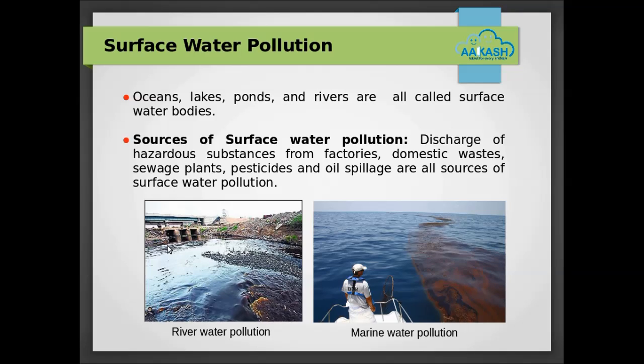Surface water pollution. Oceans, rivers, lakes, ponds, etc., are called surface water bodies. Sources of pollution are discharge of pesticides, fertilizer, sewage, and domestic wastes, oil spillage, harmful chemicals, etc. When these hazardous substances mix with surface water, they deplete dissolved oxygen in the water, which affects aquatic organisms. Oil spillage from ships and cargoes creates the marine pollution.